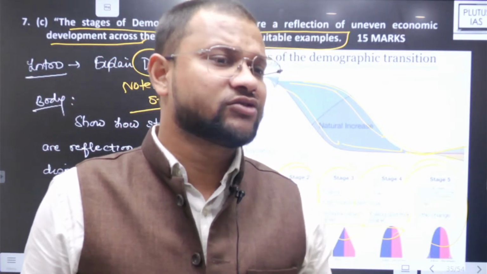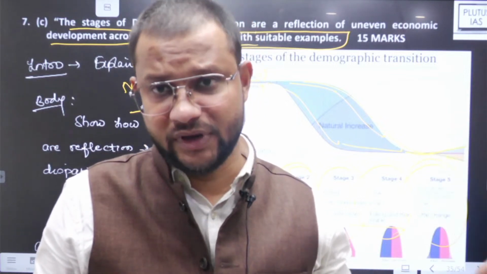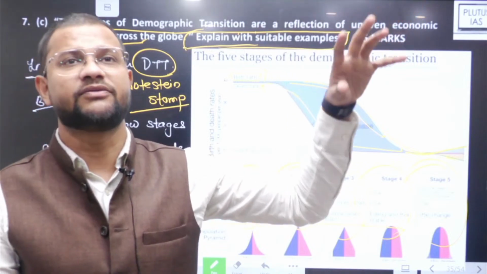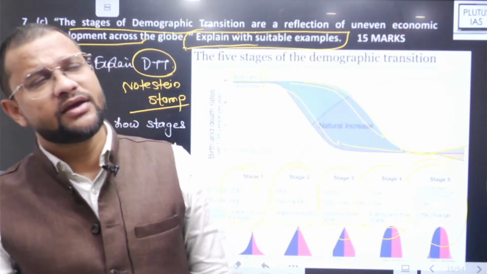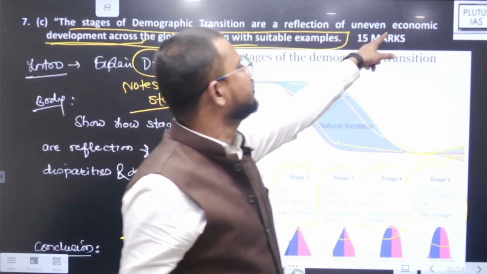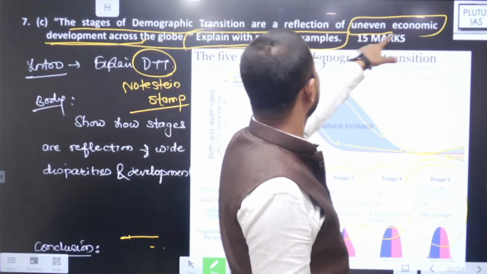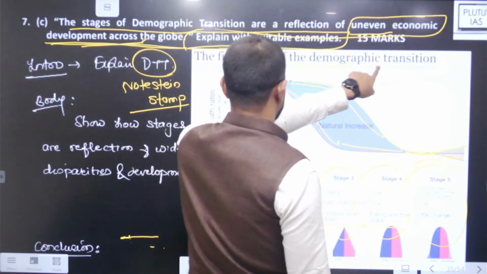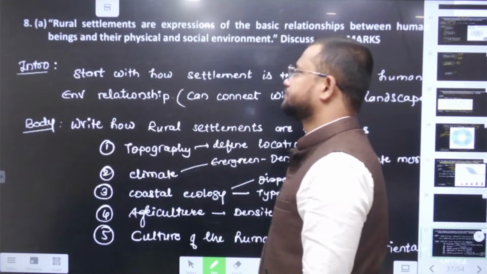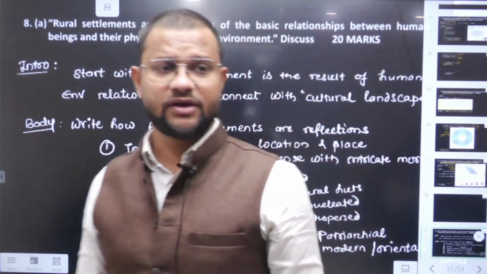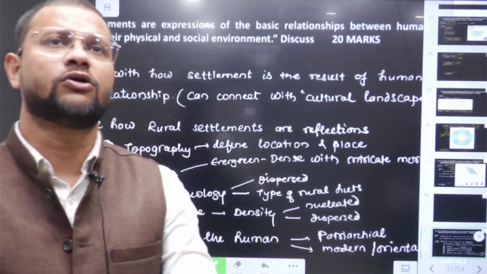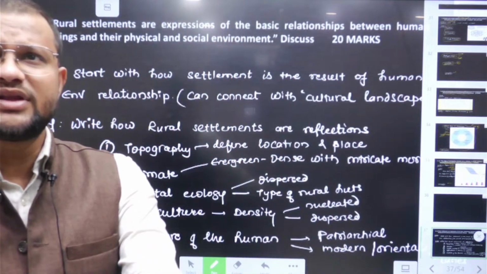फिर एग्जाम्पल ले सकते हो बांग्लादेश का, एग्जाम्पल ले सकते हो अफ्रीका का, यूरोप का, नॉर्थ अमेरिका एंड डिफरेंट. You find that it simply reflects the differential stages and uneven economic growth and development across the globe. Fine. Then the last question, in a sense, of the 8 questions. Then